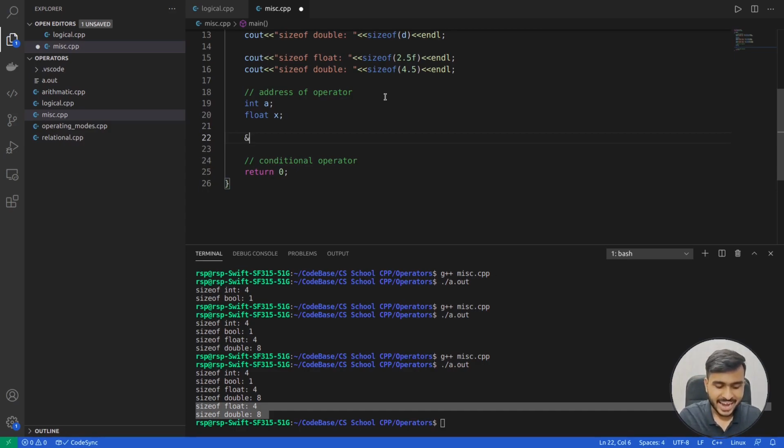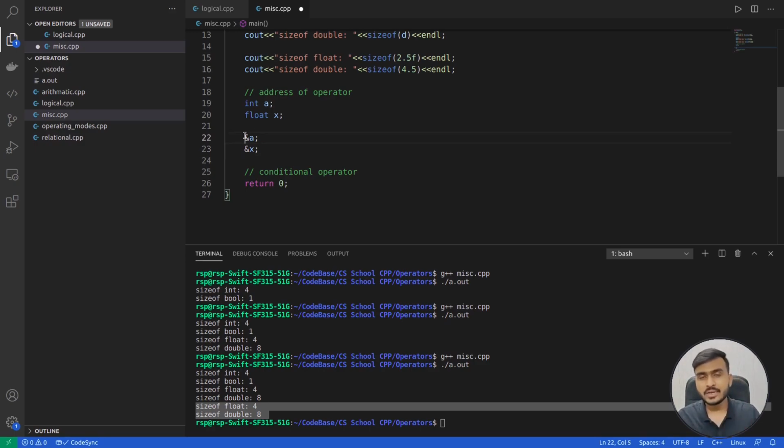I'll write &a. So &a can be read as address of a. Basically, &a will give you the address of the variable a. Similarly, if you write &x, that is nothing but the address of the x variable. At the current instance, whenever I'm executing this code, you can get the address of a and the address of x with the help of the address of operator.